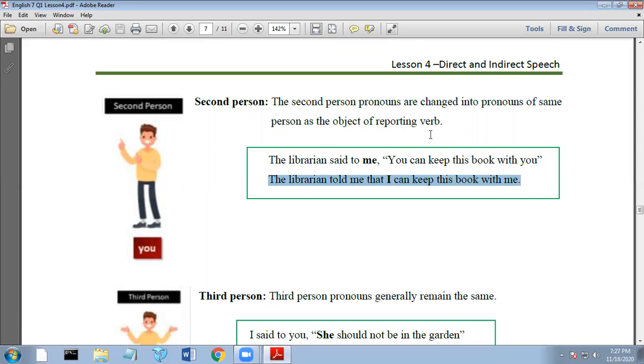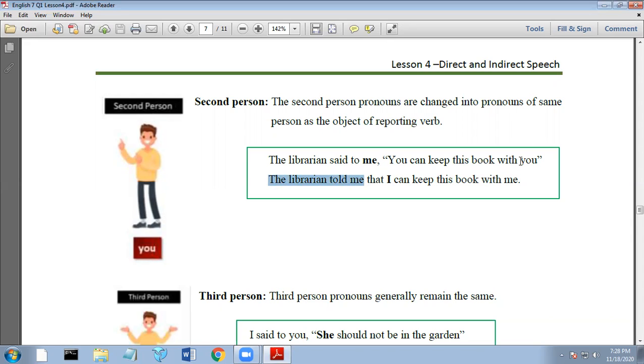Okay? So what is the object of the reporting verb in the direct speech? The object of the reporting verb is the me. So therefore, you should change it to the pronoun I, which is the subjective pronoun, because that is referring to the object of the verb in the direct speech. So the librarian told me that I can keep this book with me.